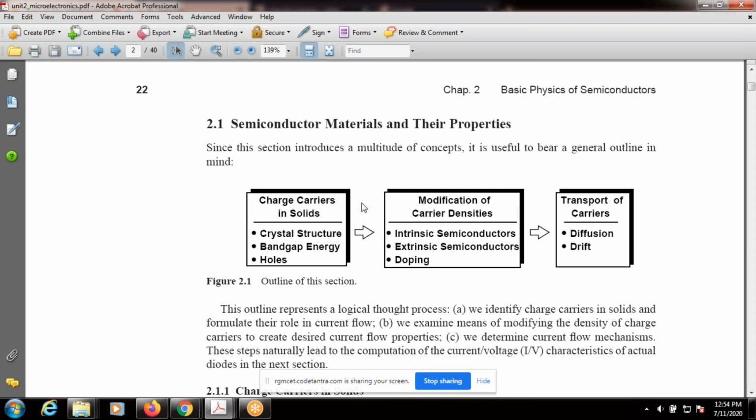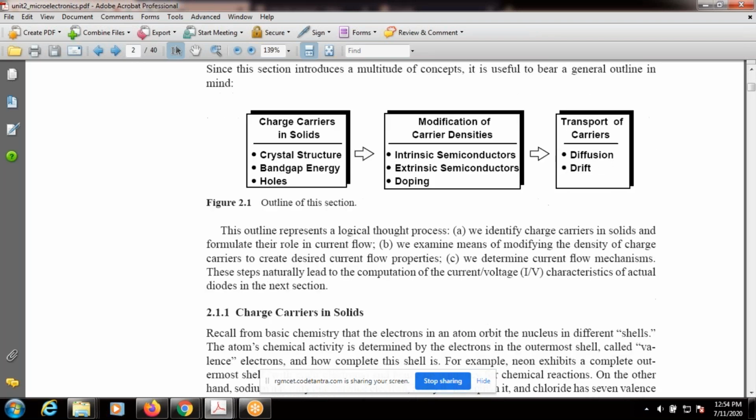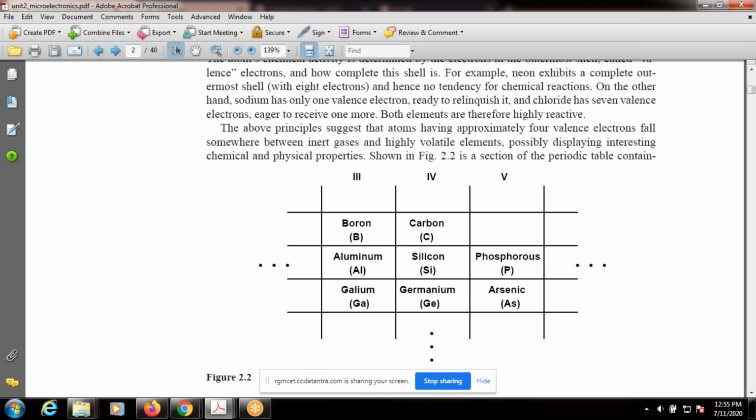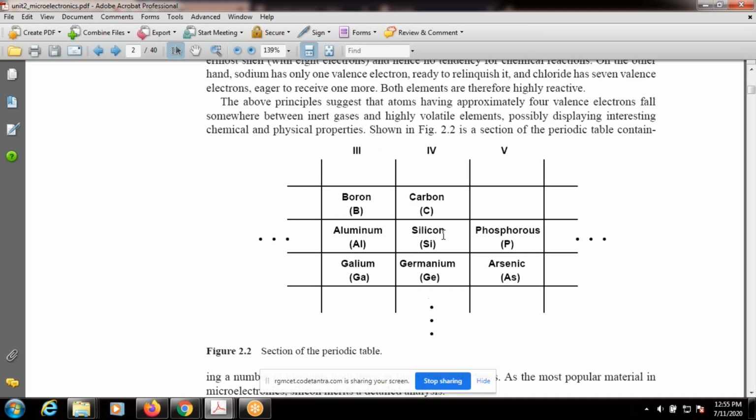Because silicon is the main material, available from land, and abundantly available in nature. That's why most people prefer silicon for manufacturing electronic devices. Then coming to the section of the periodic table, we mainly concentrate on group 4 elements, in group 4 especially silicon and germanium.